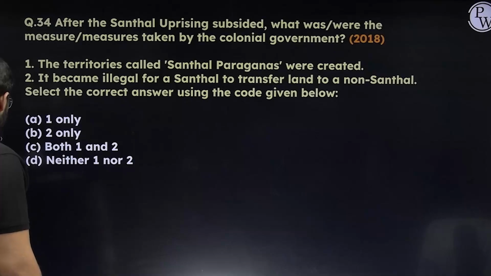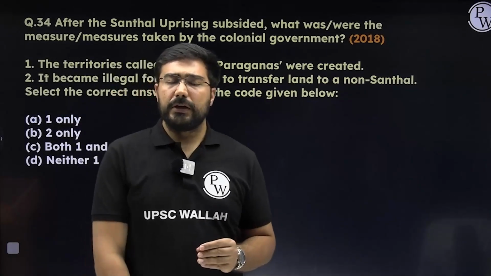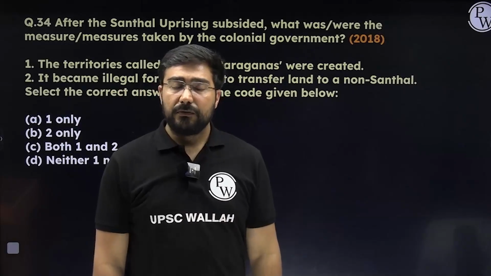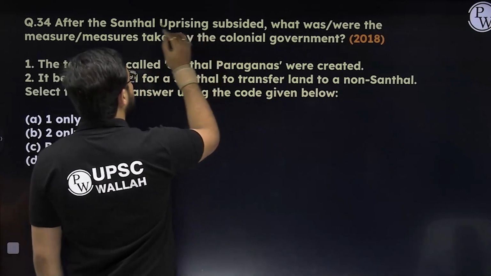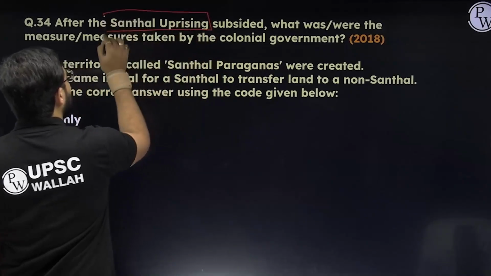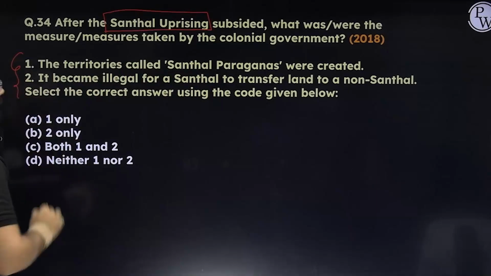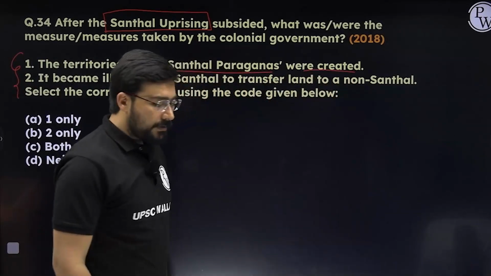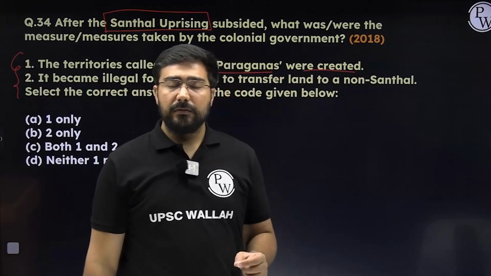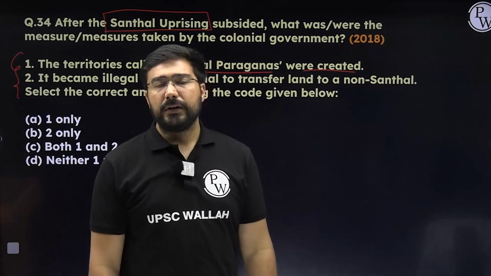Next, this was a tough question when it came in 2018. The question was with respect to the Santhal uprising and what was its outcome. You should always try to understand the outcome of these various revolts and rebellions. So see the first statement, territories called Santhal Parganas were created. This is the first statement, right? This is about what happened after the Santhal revolt of 1855-1856.